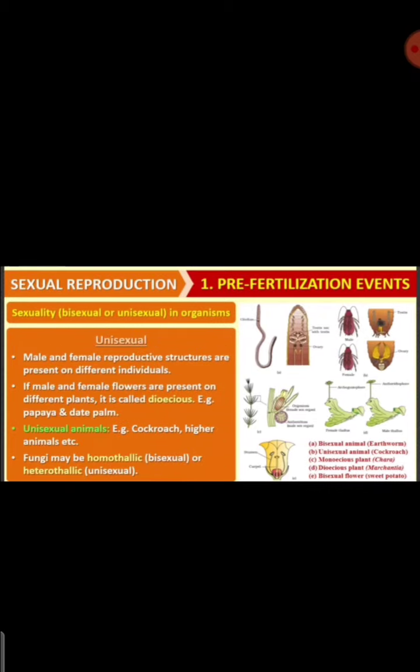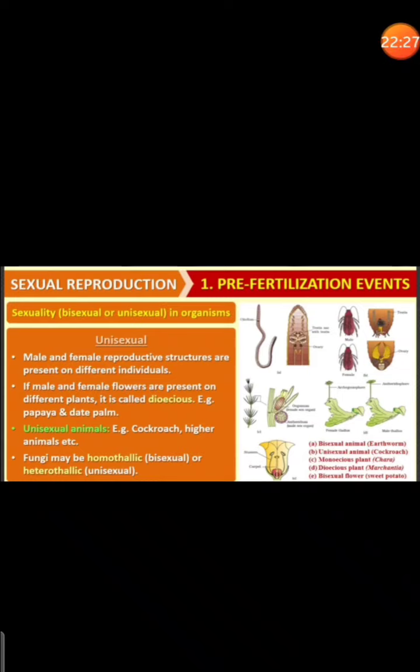Dioecious is when the male and female flowers are present in different plants. In unisexual animals, like cockroach and higher animals, male and female organs are present in different organisms. The male organism is different, the female organism is different.